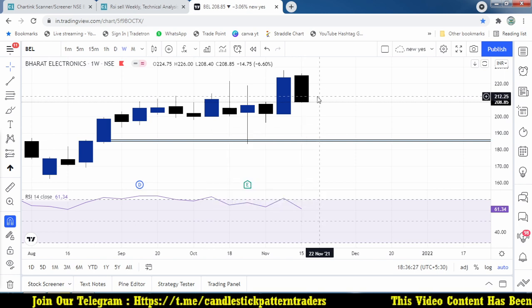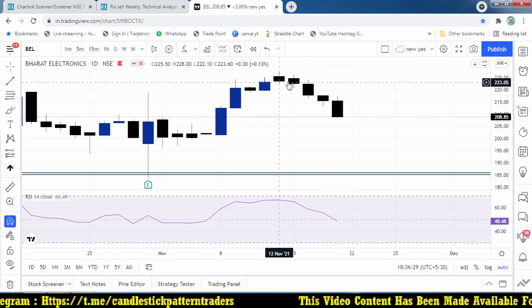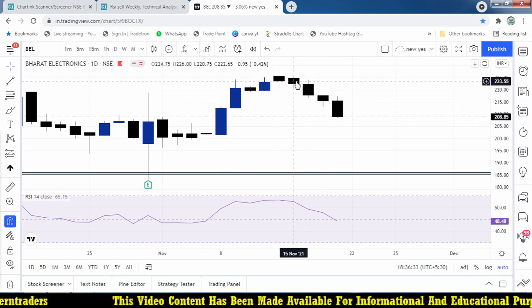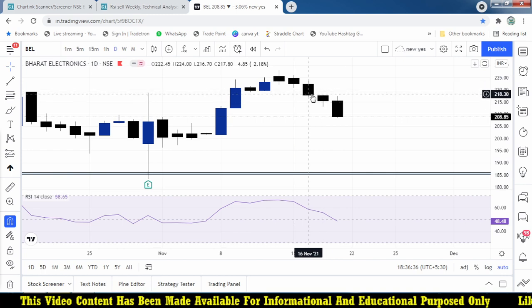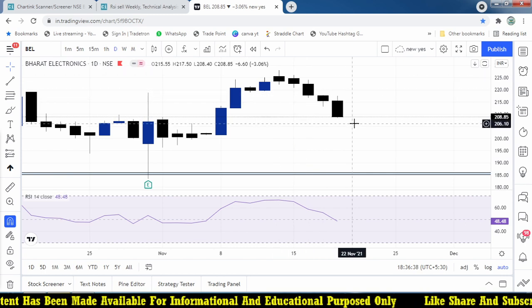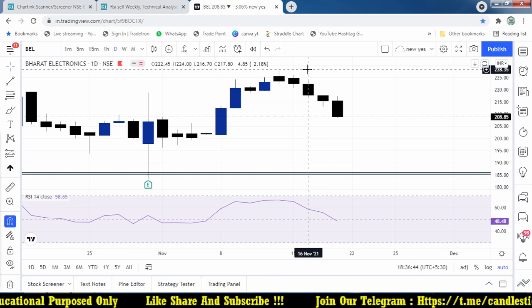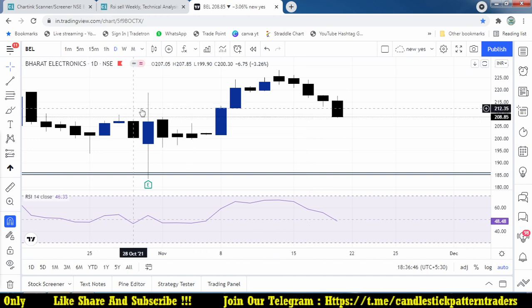But if you look at the daily chart, it has been going down continuously for the last 5 days. So maybe it was triggered here or here or here, wherever it may be. If you are checking from the last 4 days, that is when it started moving down. The recent high is 228. If you are buying a 230 put option, it is still making you money, right? This is the one stock.